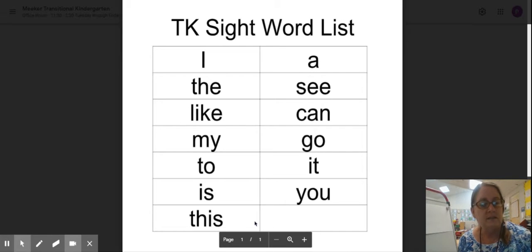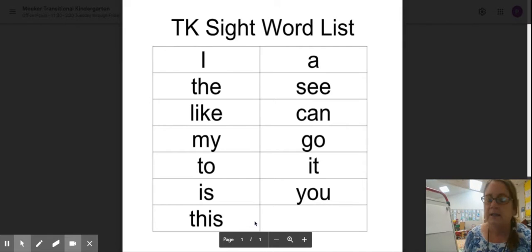When you come to a word that's not on our TK Sight Word list, sound it out by stretching. For example, if the word is cat, cat, really make the word stretch out long, almost like slow motion. And then listen for each sound that you hear and write the sounds that you hear down. That's a great way of practicing your sounds as well. So when you're done with your entire sentence, please reread it. And then if it makes sense to you and it's exactly the way you want, put a period at the end.